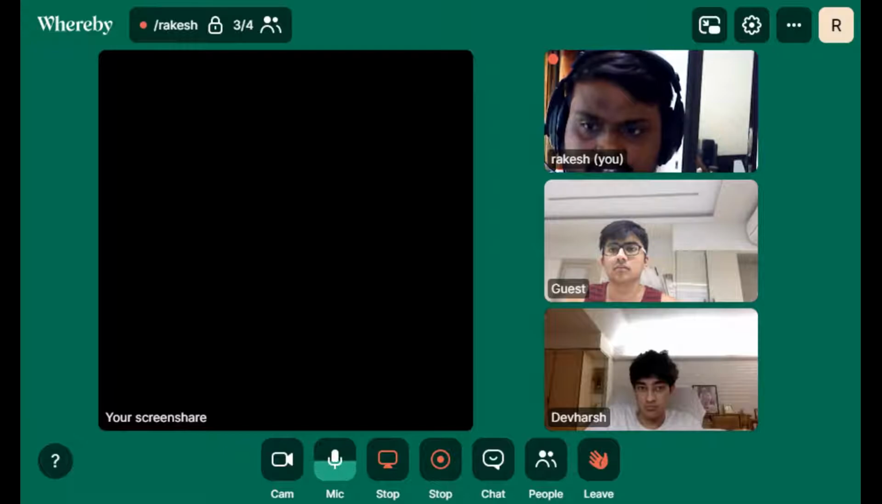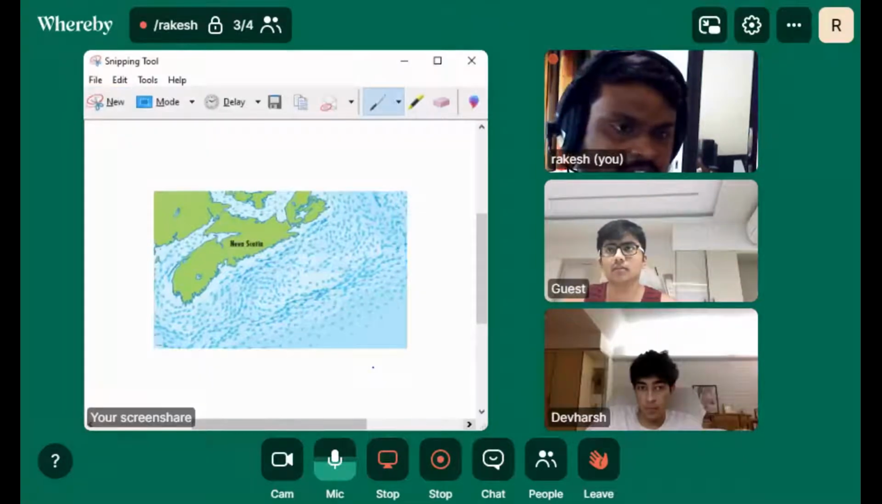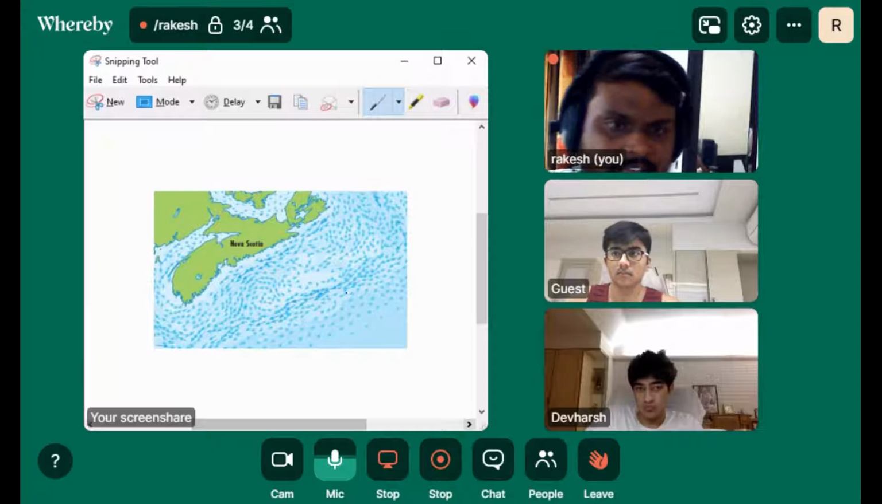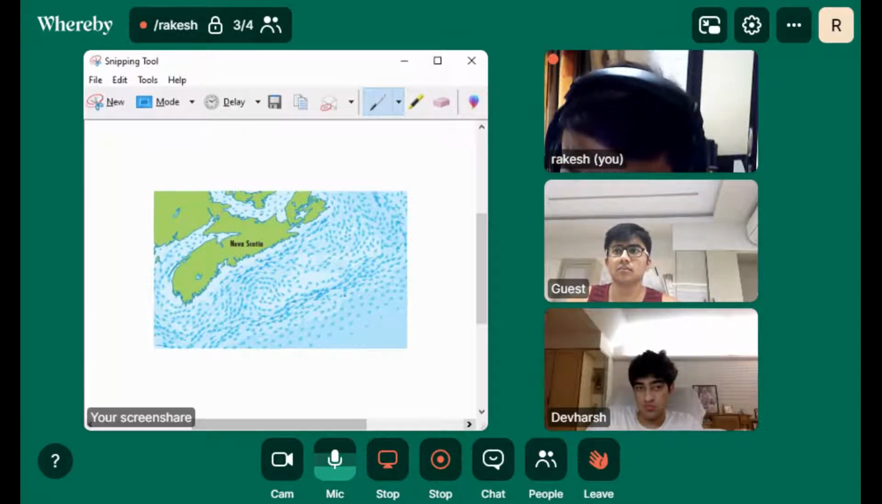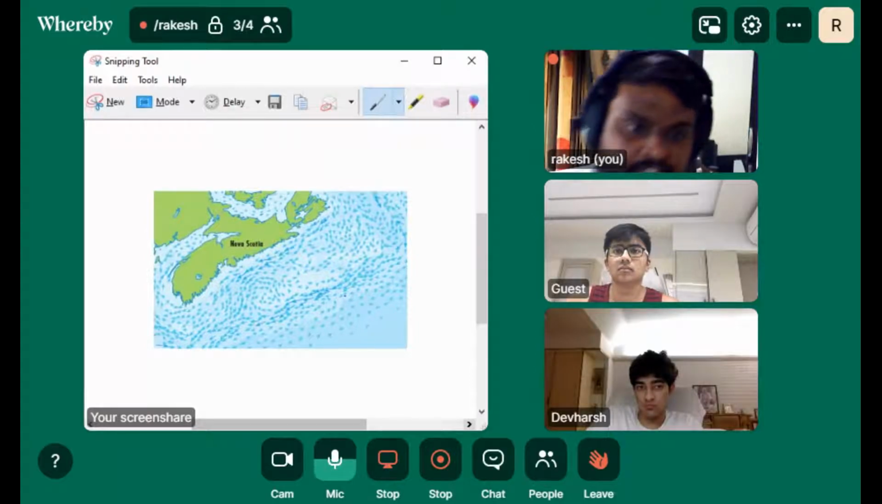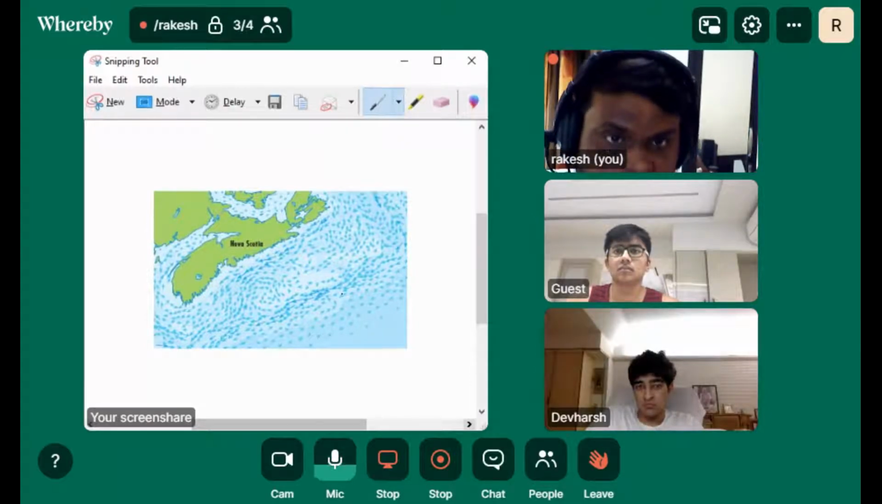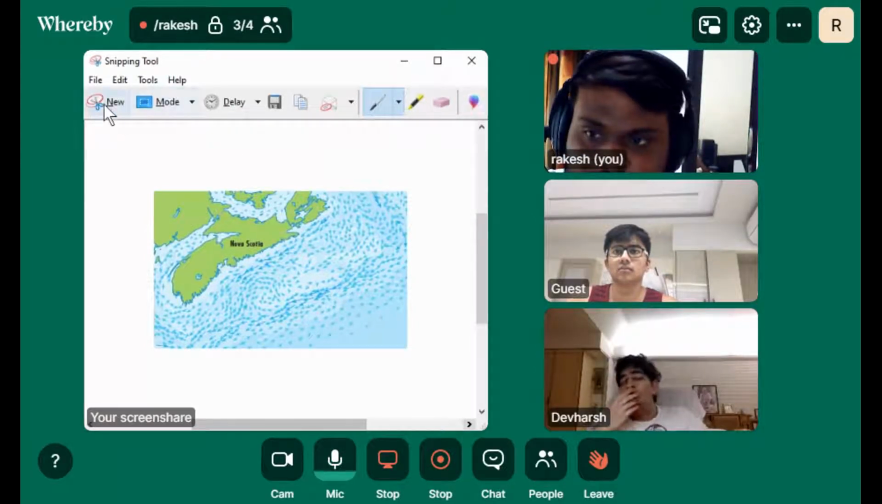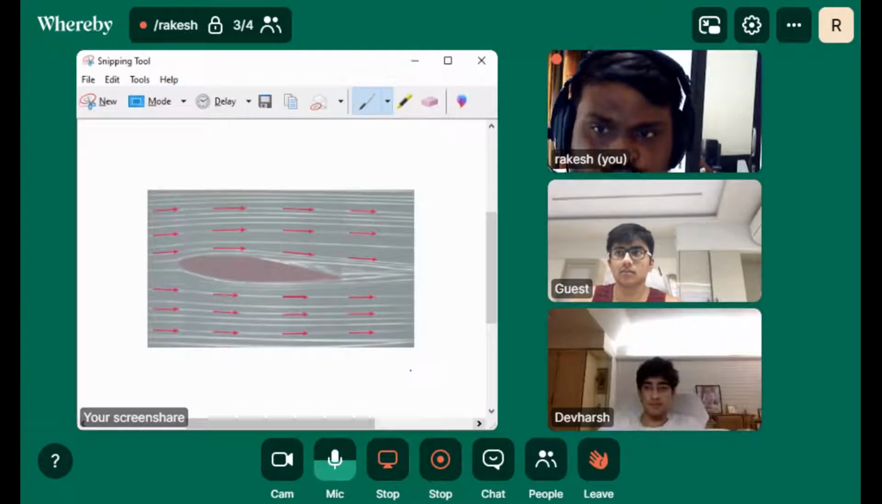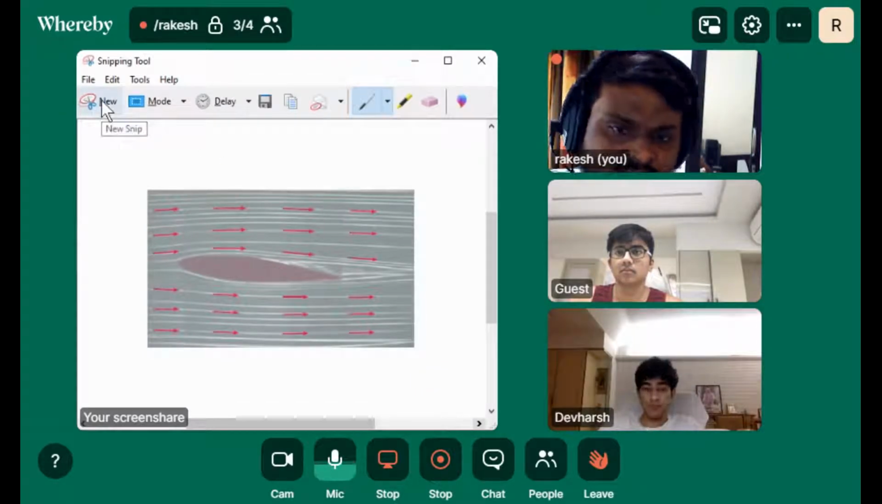Another example is ocean current. So this is another example of a velocity vector field. Can you see the arrow over each line, over each vector? Since these are vectors, the direction is significant, right? Then we have airflow here also. So these are the velocity vector fields.